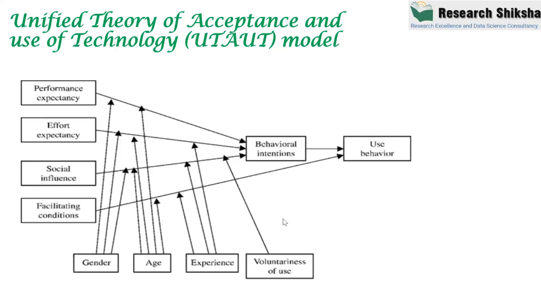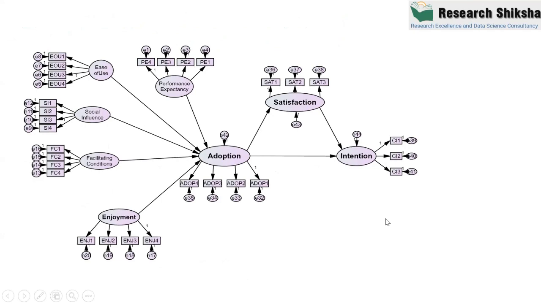And I'm showing you some of the models which I used in different research projects. For example, this is also a paper where the researcher is interested to find out whether the adoption depends upon these aspects or not. Like enjoy means hedonic motivation, and nowadays hedonic motivation is playing a very important role in adopting the technology. And there are other reasons for the adoption.